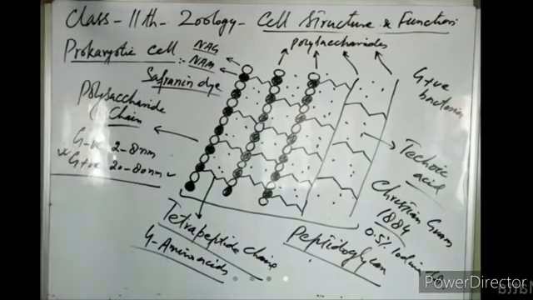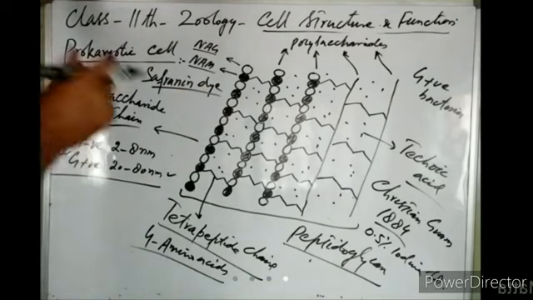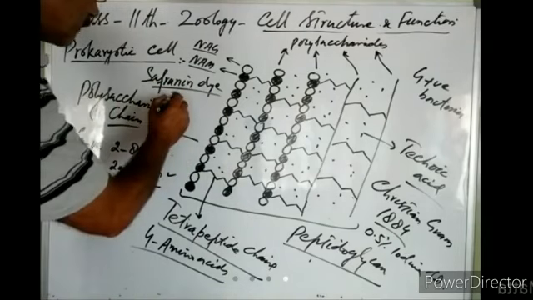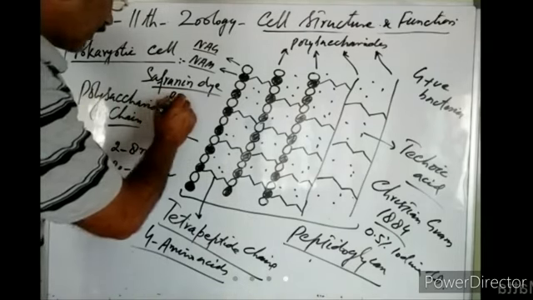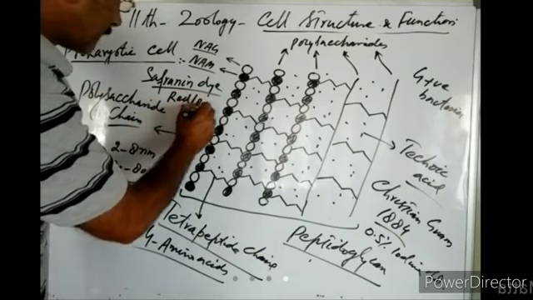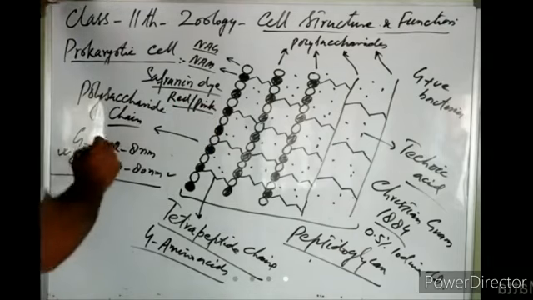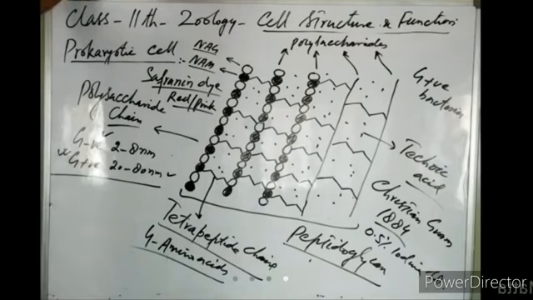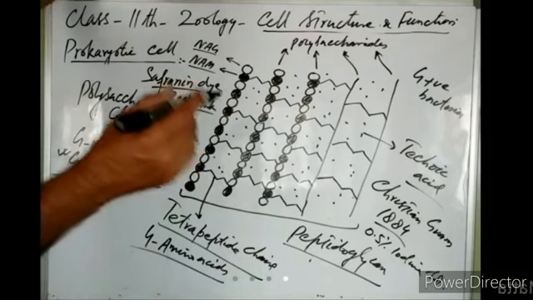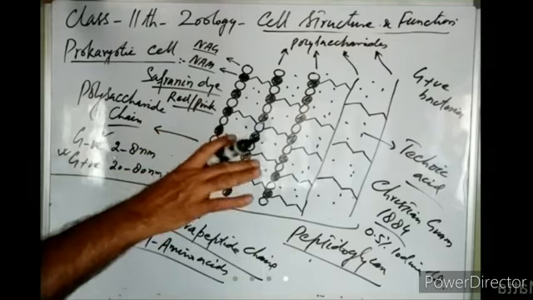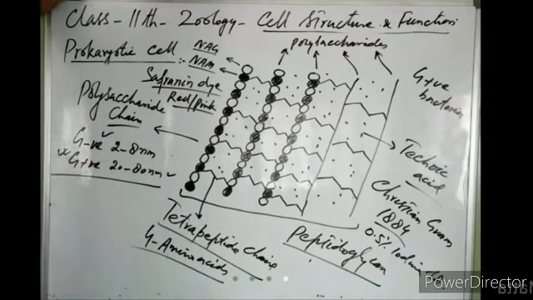When the same slide was counterstained with safranin dye, gram negative bacteria appeared red or pink. So those bacteria which appeared red or pink after counterstain are gram negative bacteria. Those bacteria which appeared blue or purple on the first staining are gram positive bacteria.